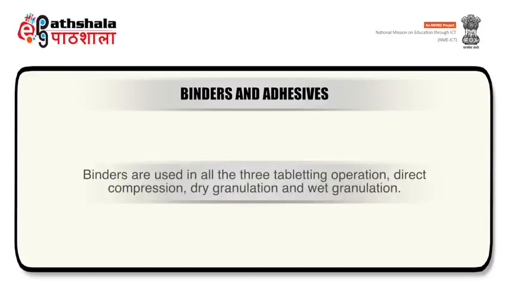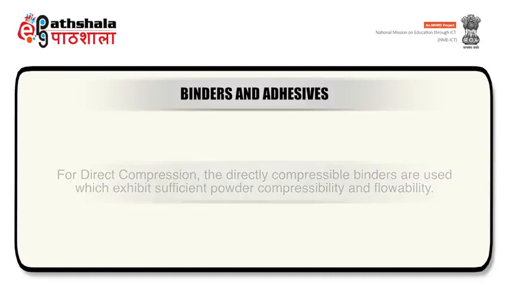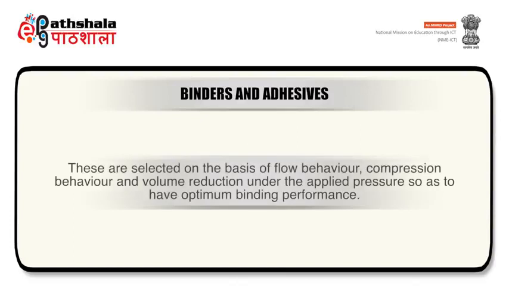Binders are used in all the three tableting operations, that is direct compression, dry granulation and wet granulation. For direct compression, the directly compressible binders are used which exhibit sufficient powder compressibility and flowability. These are selected on the basis of flow behavior, compression behavior and volume reduction under the applied pressure so as to have optimum binding performance.